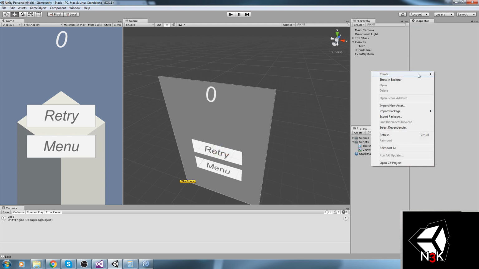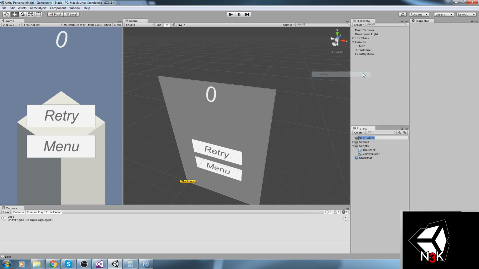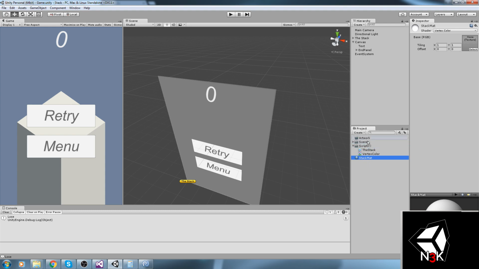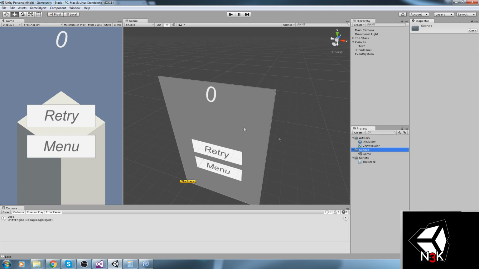Okay, so back in my project folder, I'll just put something for my artwork. So that's both my stack material and my vertex color. That's the smallest project I've ever seen, by the way. But it actually works. Why not?